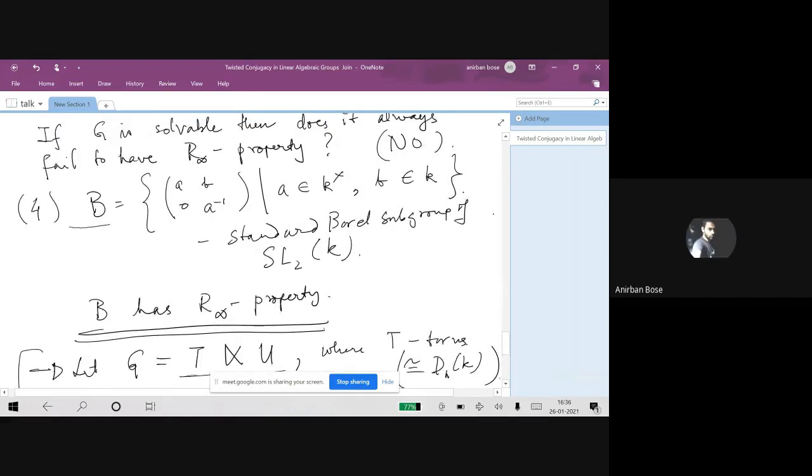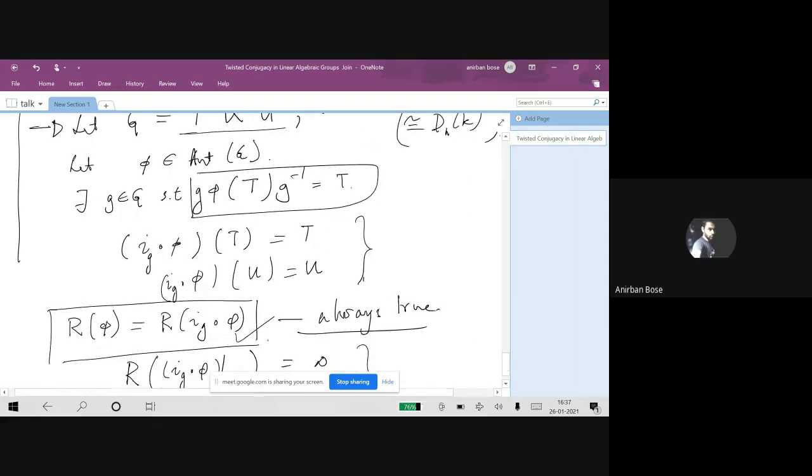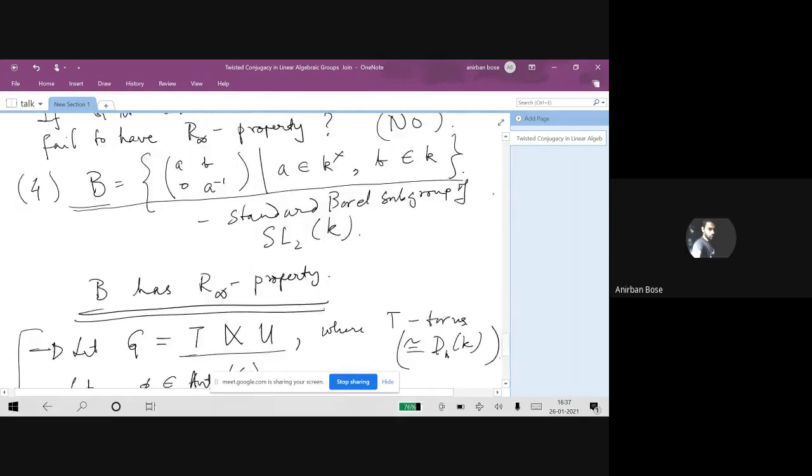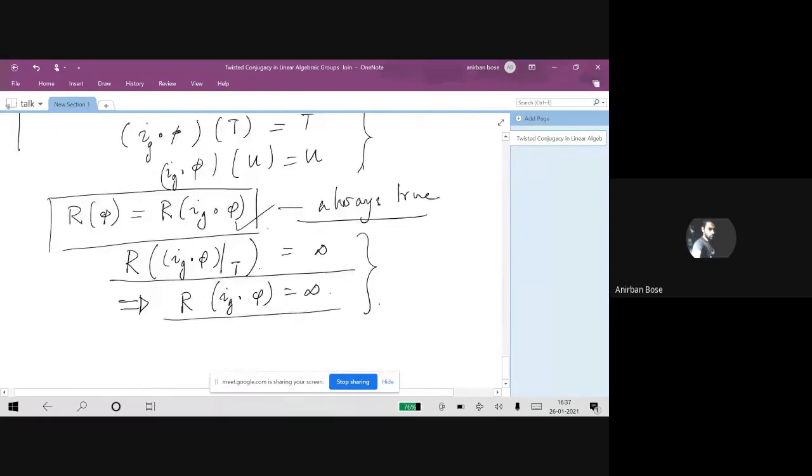What we can do over here is start with any automorphism of this group B, and then compose it with a suitable inner conjugation so that the resulting automorphism sends the torus to itself. For each such map, one checks that this condition is satisfied. So this particular Borel subgroup actually has the R infinity property.